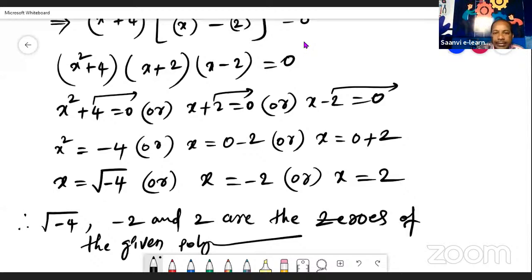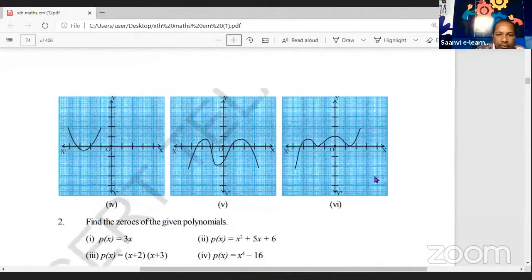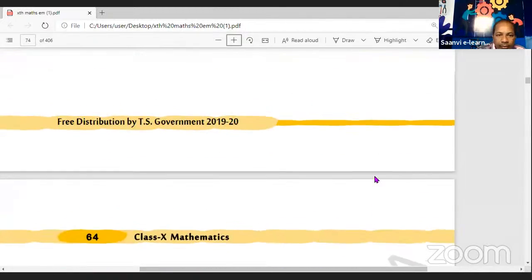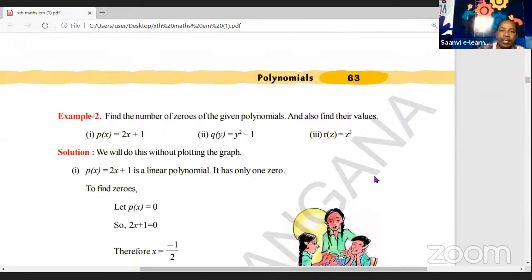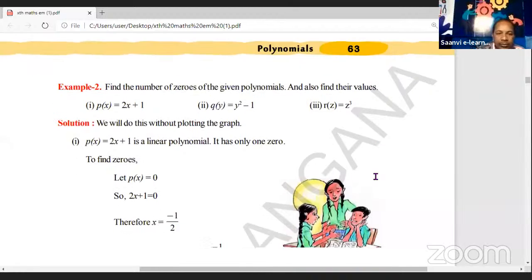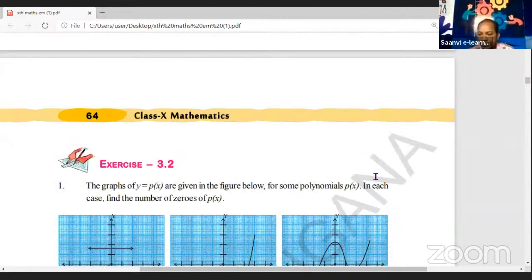And today's homework is, see children, example 2 is there, no? Page number 63. All of you look at the screen. This page number 63, example 2 is there. In this example 2, 3 problems are given. So these 3 problems are homework. Okay? So do and come. Okay, children, thank you. Thank you all.